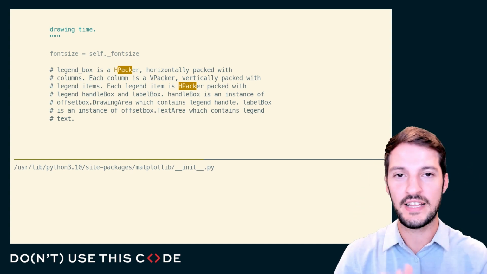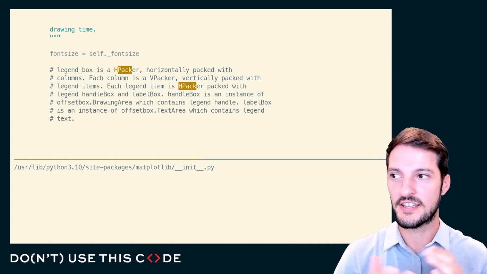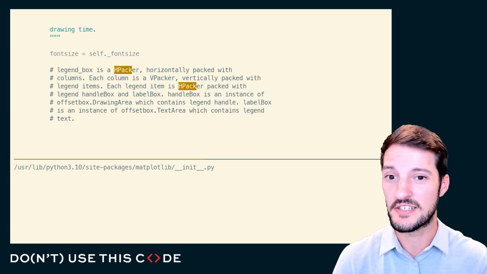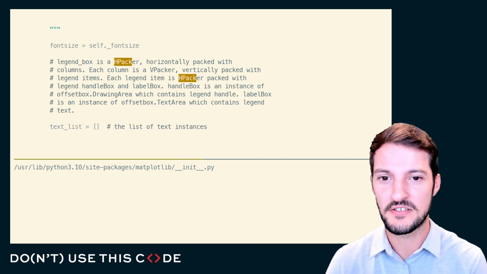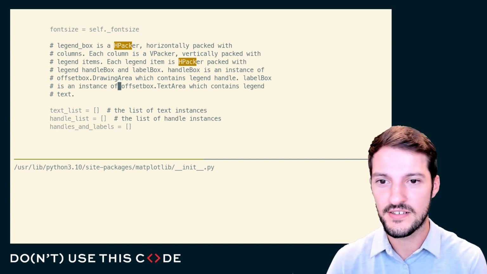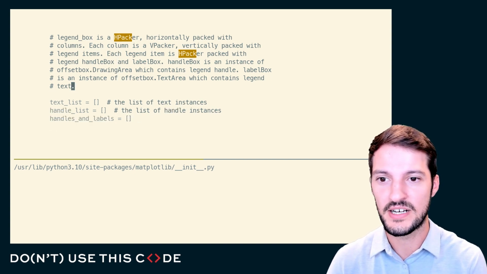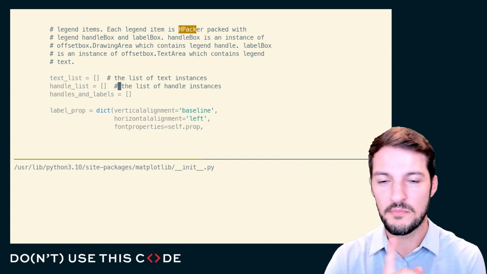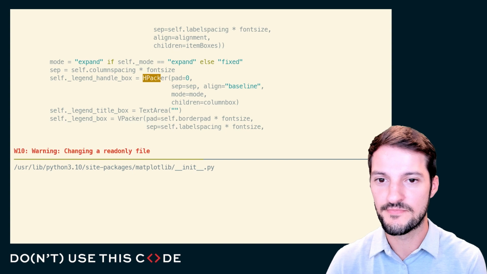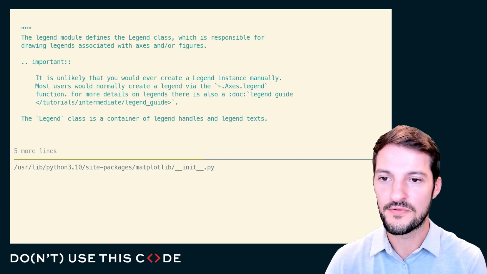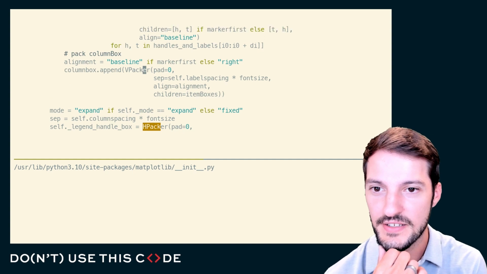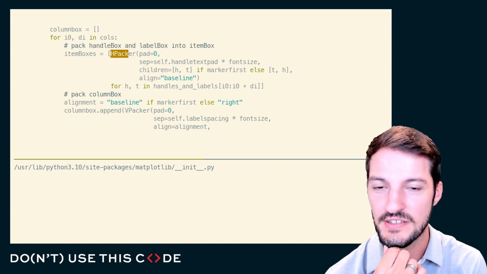So if I want to abstract this out and use it for my own purposes, I can use a vertical packer and just supply it with two text areas. That sounds reasonable. So each legend item, okay, offset.text area, the label box, okay. But missing that last piece that I'm looking for. So we find the area where we actually add the packers into the legend.